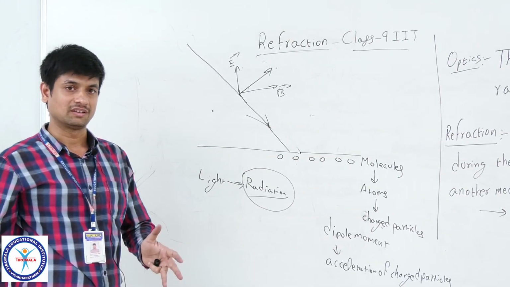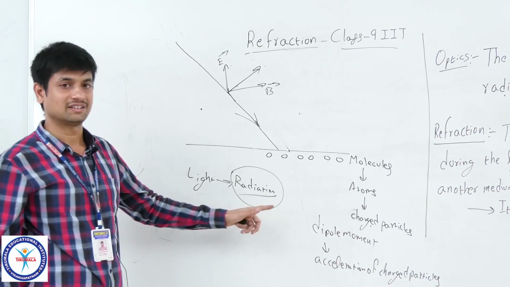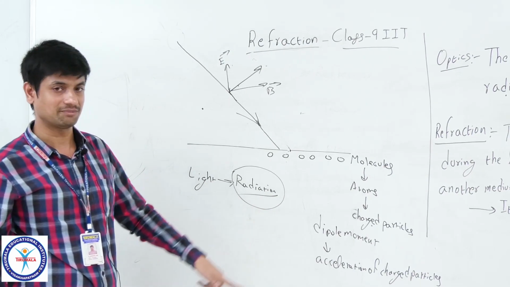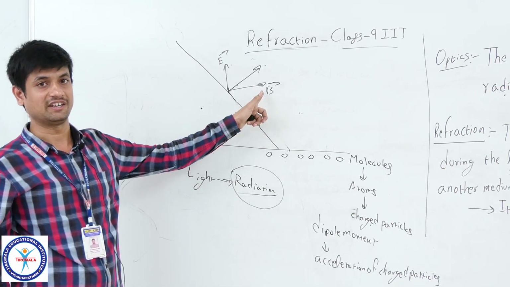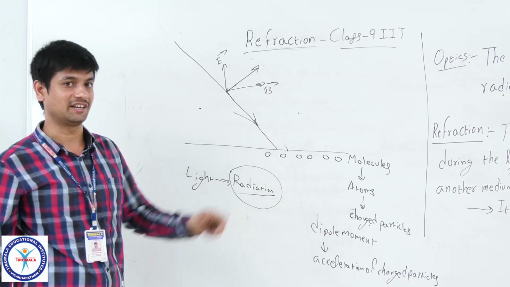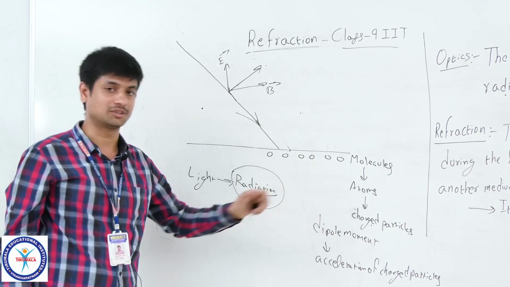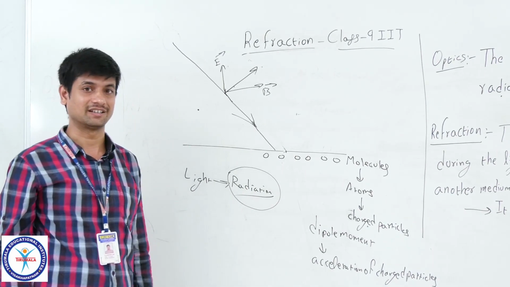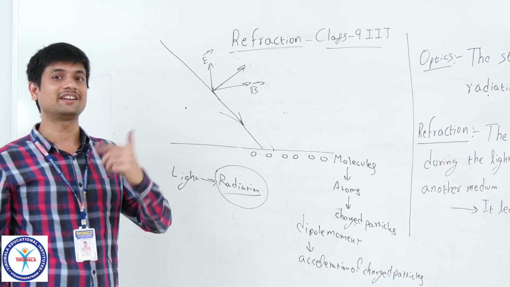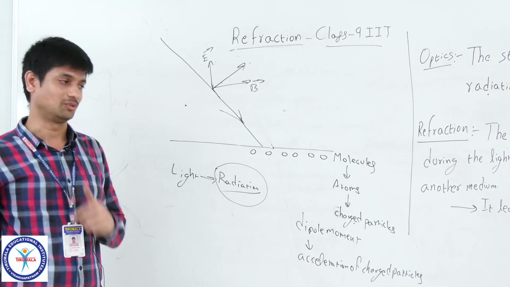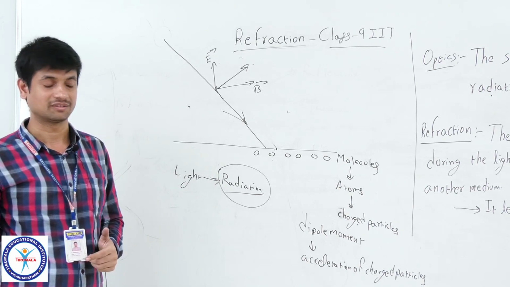What you are observing, the shape of any object, is given by the subatomic particles, and the same subatomic particles have the capability to interact with the radiation. Whenever they interact, this radiation is absorbed by these charged particles, they accelerate in their orbitals, and again they re-radiate. That re-radiated light is seen by you. That is what you are observing, any shape of the object.